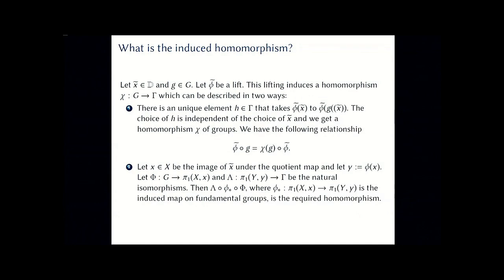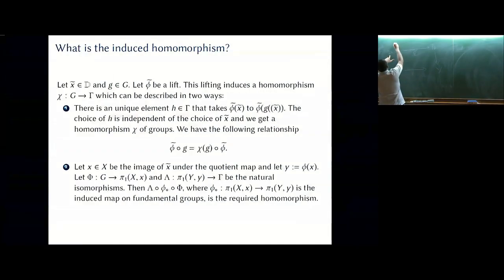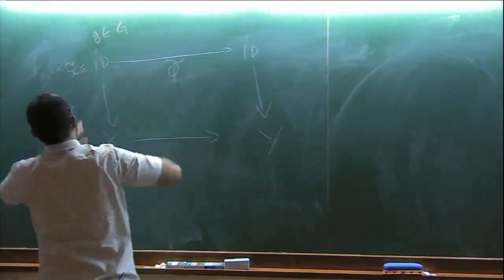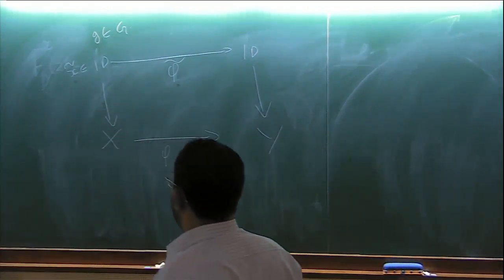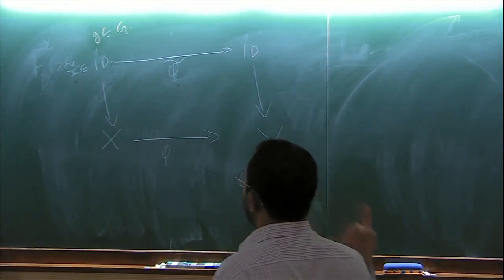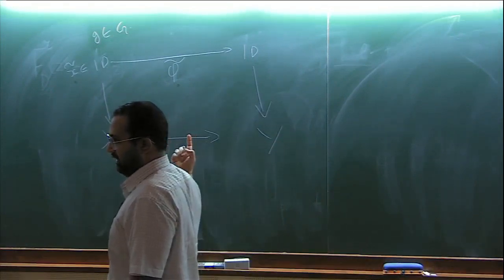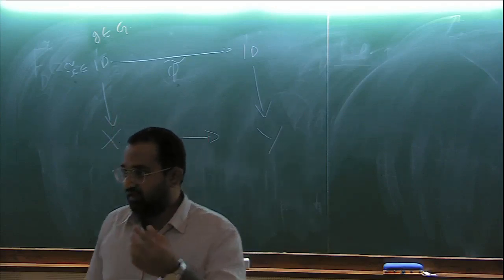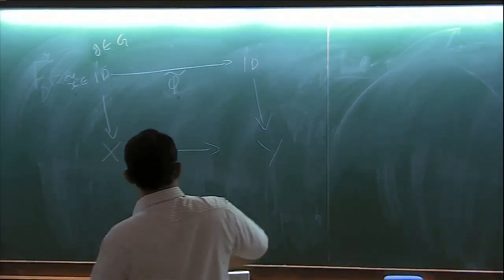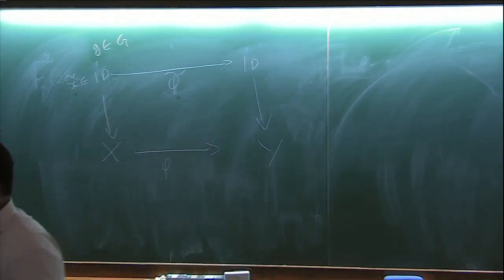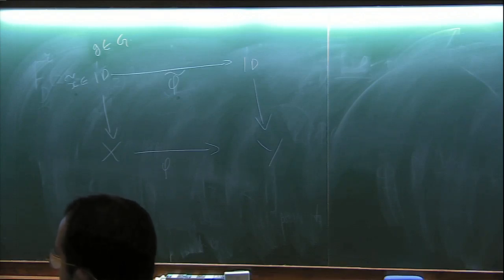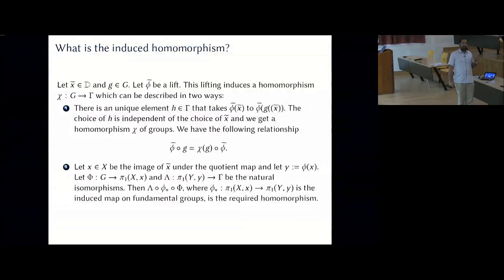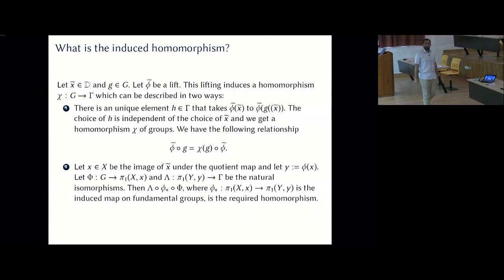Okay. Since this is a lift, you take an element g in G, look at what happens to X tilde under phi tilde and look at what happens to g of X tilde under phi tilde. Both of them will have to map to the same orbit under the group gamma because it's a lift. Since that happens, there has to be an element h that takes phi tilde of X tilde to phi tilde of g of X tilde, simply because phi tilde is a lift. And this h is independent of the choice of X tilde.